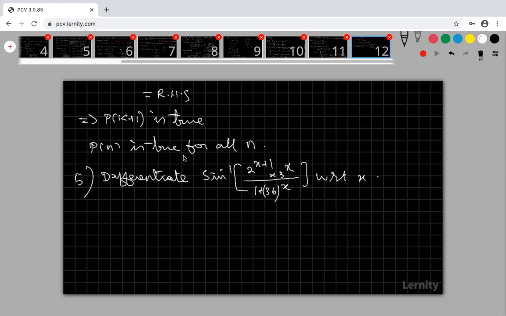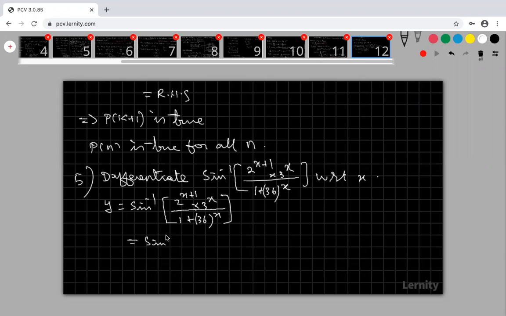Right. So look at that. First of all, you take this as y because only differentiation is given. Differentiate the function sine inverse of (2 power x plus 1 into 3 power x) whole divided by (1 plus 36 power x).